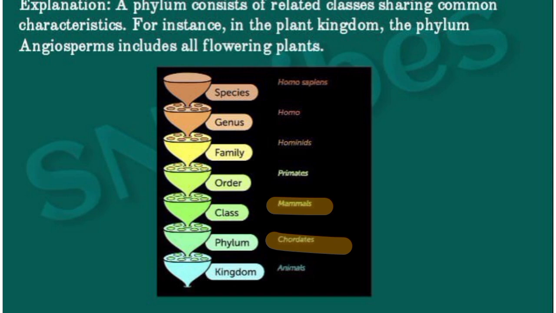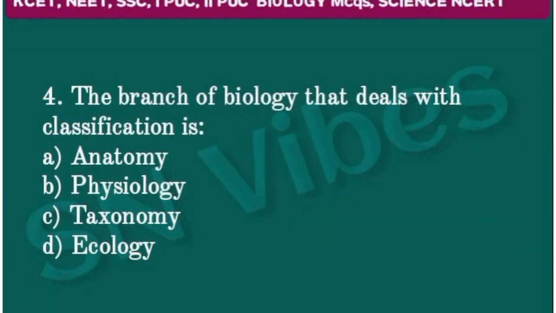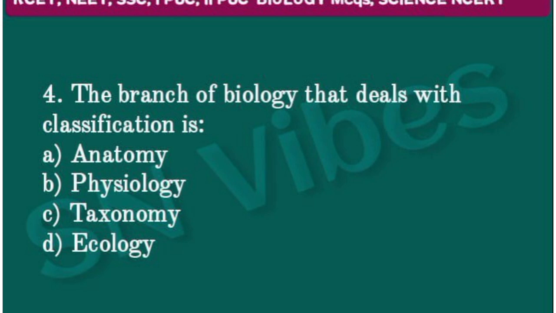Okay, so let us move on to the next question. The branch of biology that deals with classification is called: option A, anatomy; option B, physiology; option C, taxonomy; option D, ecology. I'll read it again. The branch of biology that deals with classification is option A, anatomy, option B, physiology, option C, taxonomy, option D, ecology. Your answer is taxonomy.